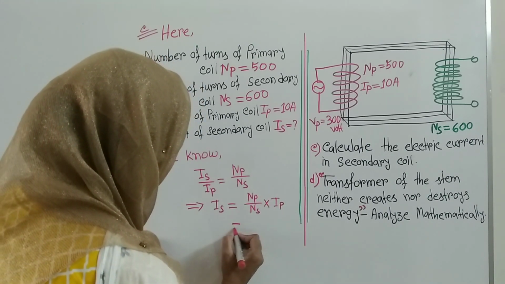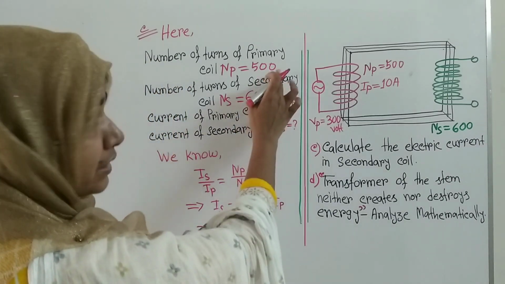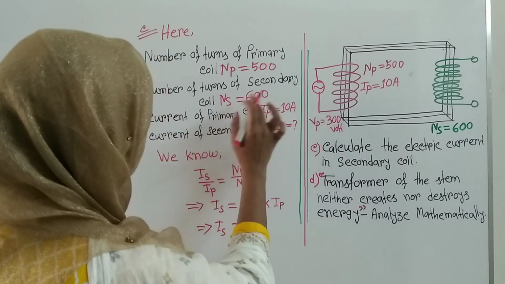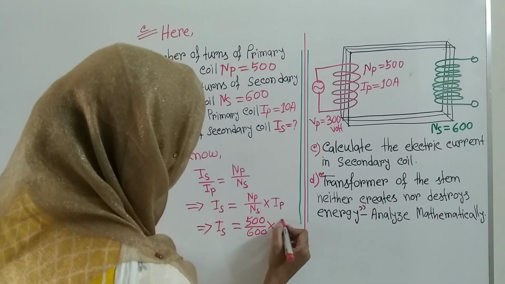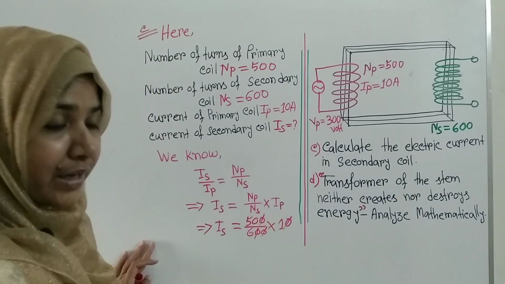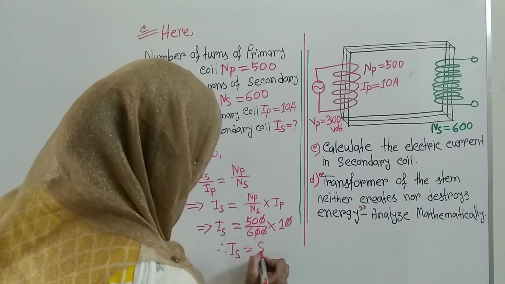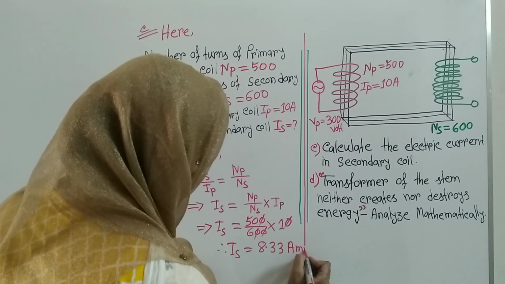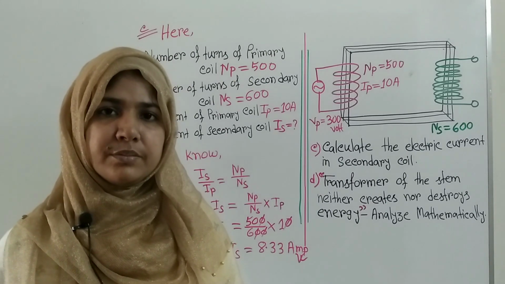Now put all the informations which are given here. The value of Np is 500, value of Ns is 600, and the value of Ip is given 10. And after calculating, you will get the value of Is is 8.33 ampere, and this is the answer of question number C.